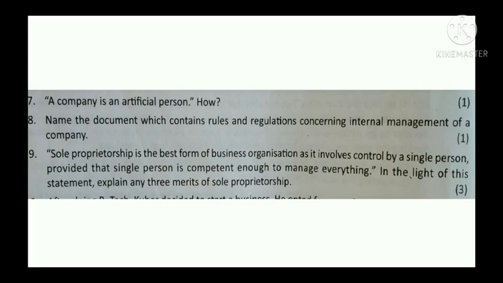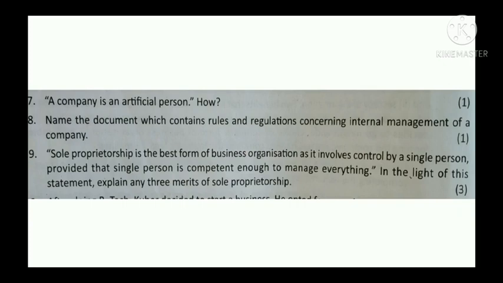And the next question is, sole proprietorship is the best form of business organization as it involves control by a single person, provided that single person is competent enough to manage everything. In the light of this statement, explain any three merits of sole proprietorship. Here, you have to explain the merits of sole proprietorship. The main merits of sole proprietorship are quick decision making, confidentiality of information, direct incentive, sense of accomplishment, ease of formation and closure. Study the merits in detail.